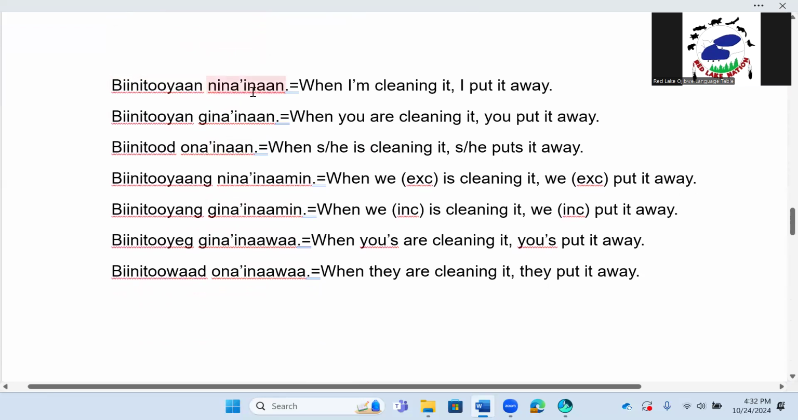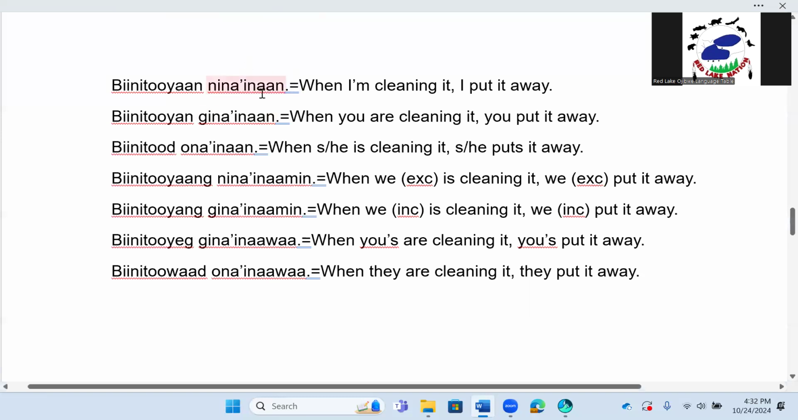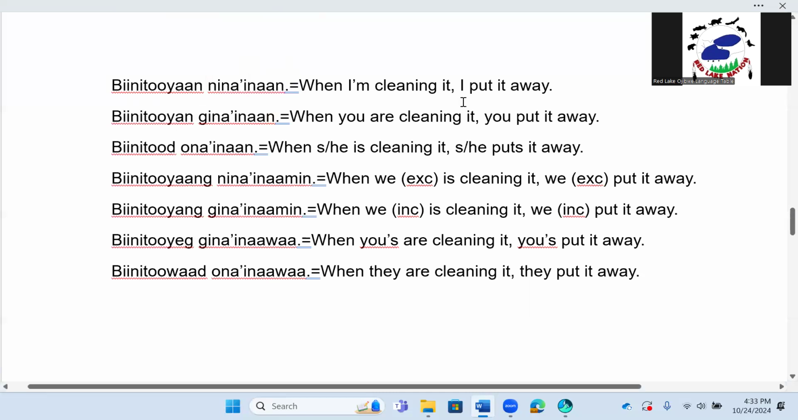Conjunct statement, independent statement. They have to be said in conjunction with one another because you can't just say binituyan, when I'm cleaning it, because then there's missing information. All right. Missing information there. So you have to finish the sentence. So here we go. Example number 1, binituyan ni inan. When I'm cleaning it, I put it away. Binituyan ginainan. When you are cleaning it, you put it away.